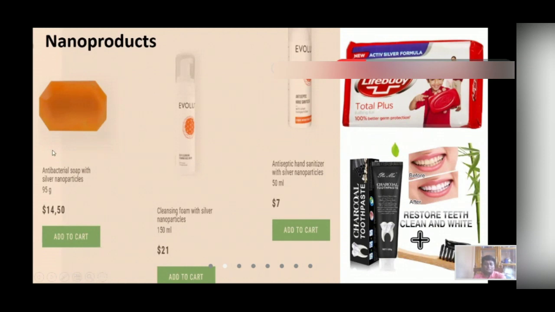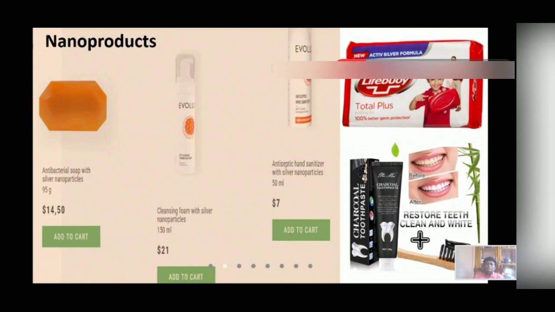You see this antibacterial soap with silver nanoparticles, filling foam, antiseptic hand sanitizer, and we already use this activated film for Lifebuoy Plus. And this is the charcoal toothpaste. So these are very common products now available in the market.